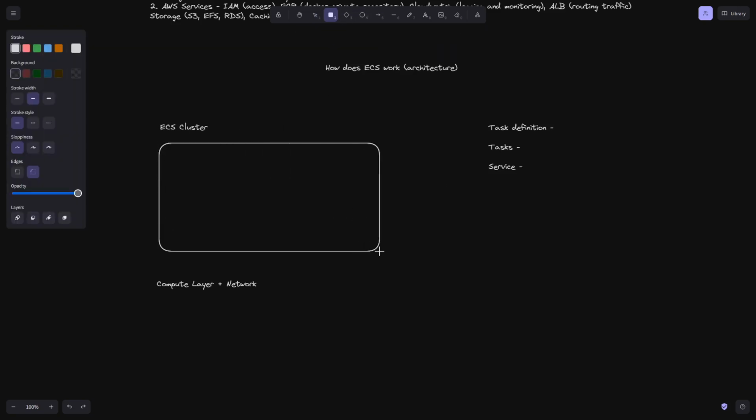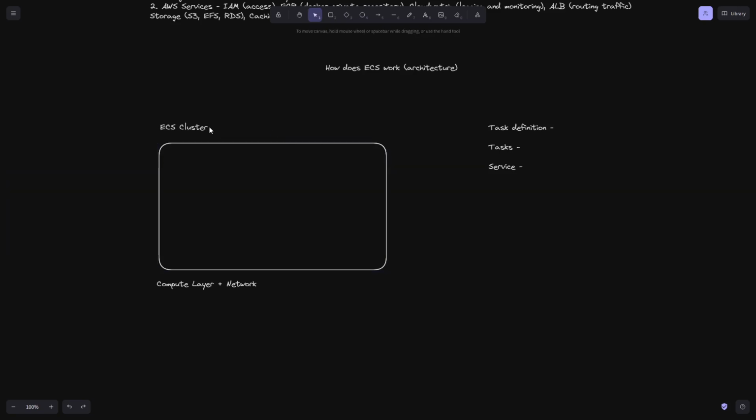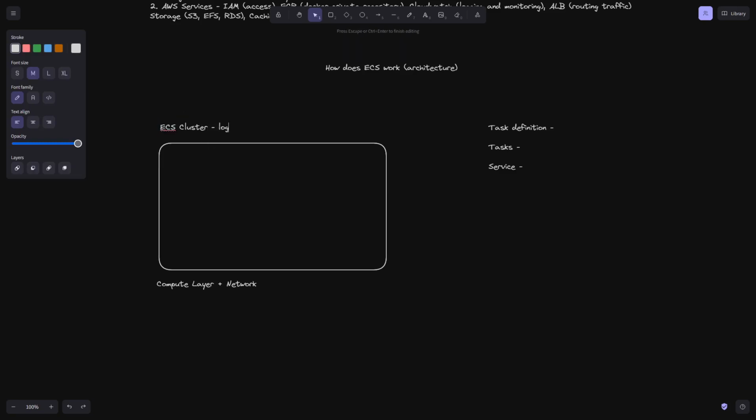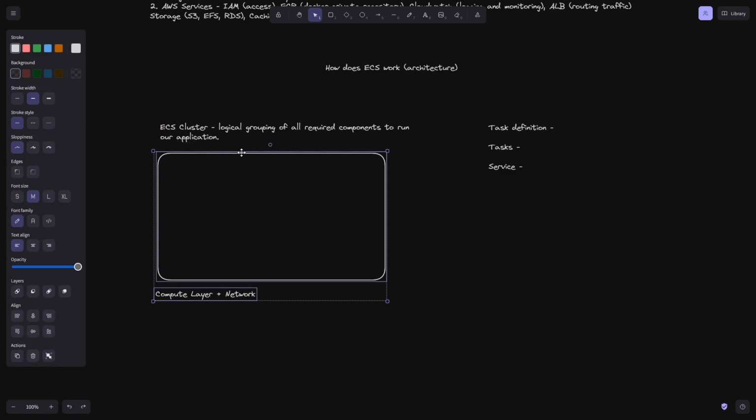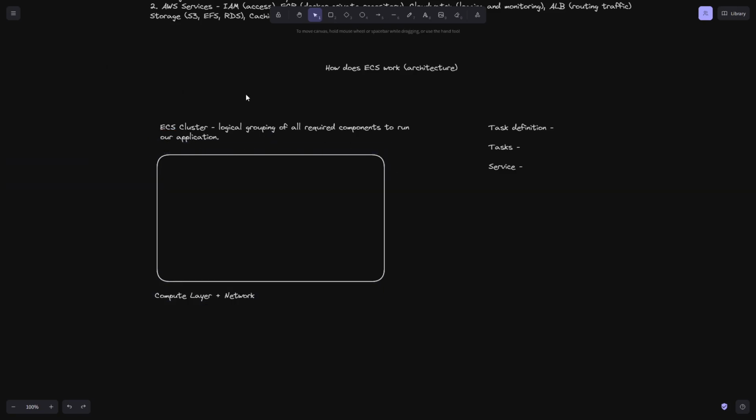So in terms of the cluster, when we speak about the cluster, we are talking about the logical grouping of all required components to run our application. Okay, and I'll explain what I mean by that. Let's just move this down a little bit. So a cluster is a logical grouping of all required components to run our application.